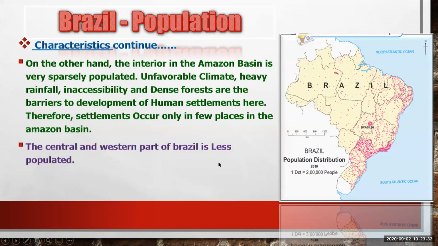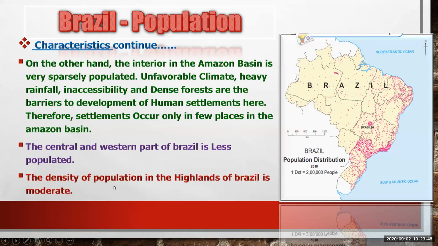The next characteristic is the central and western part of Brazil is less populated. Means central and western part of Brazil, both parts are very less populated. The next characteristic, the density of population in the highland of Brazil is moderate. The population density in the Brazilian highland area, which is in the eastern side, is moderately populated.